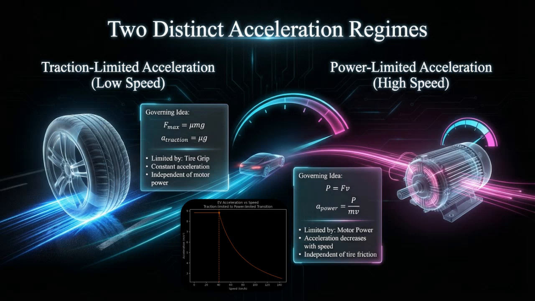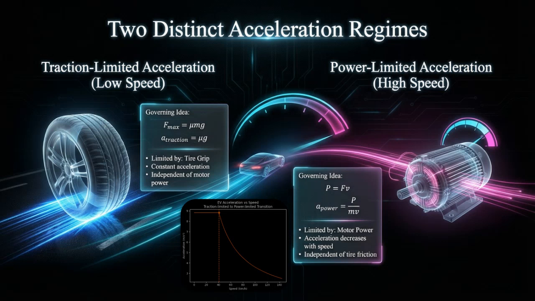At low speeds, acceleration is limited by tire grip on the road. This is called the traction limited region. In this case, the maximum tractive force is given by Fmax equals mu times mass times g, and the corresponding acceleration becomes A equals mu times g.